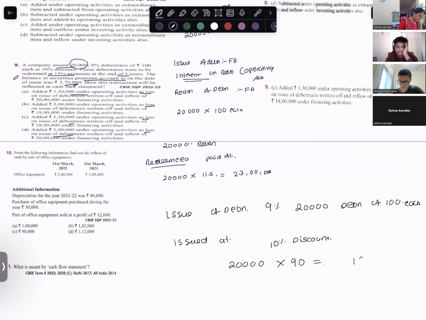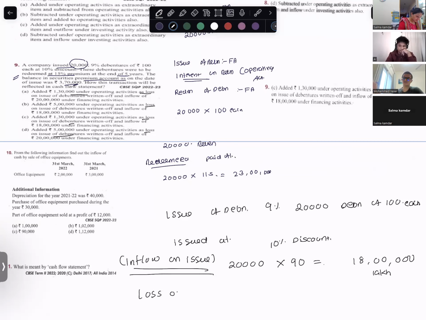So this becomes 18 lakh. So 18 lakh is inflow on issue. Okay. Then I have loss on issue of debentures.